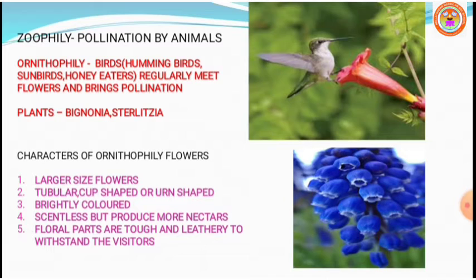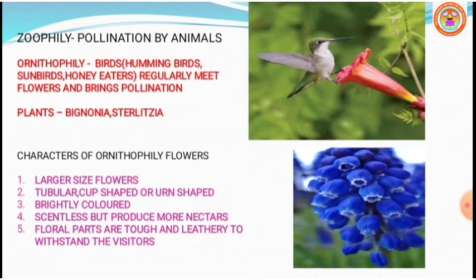What are the animals involved in pollination? Hummingbirds, sunbirds, honey eaters are some of the birds which regularly visit flowers to collect the nectar and also bring about pollination.